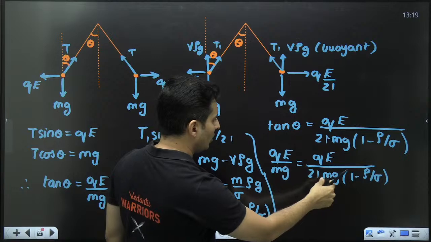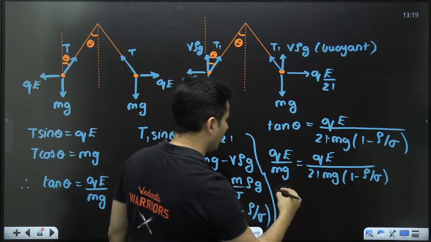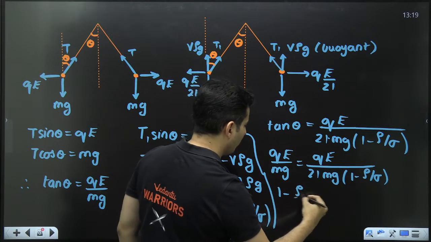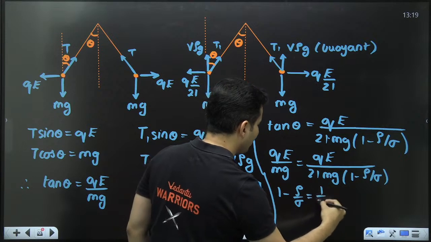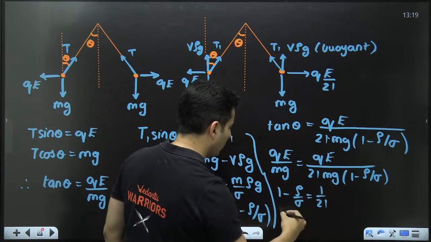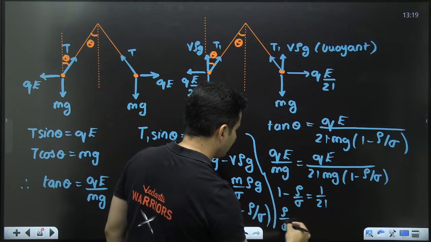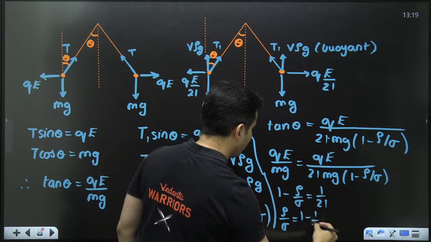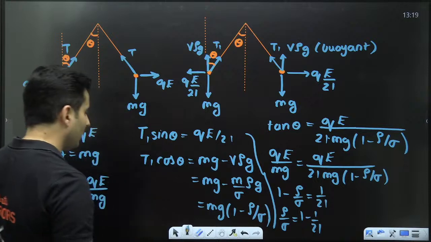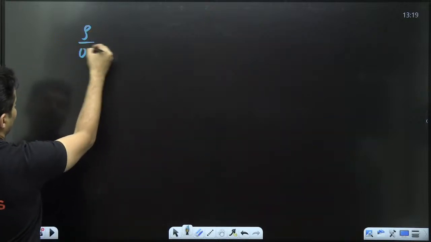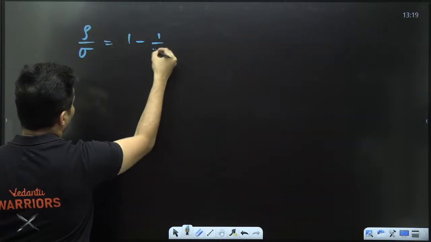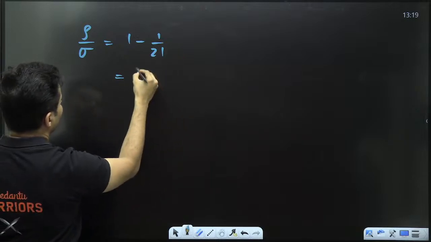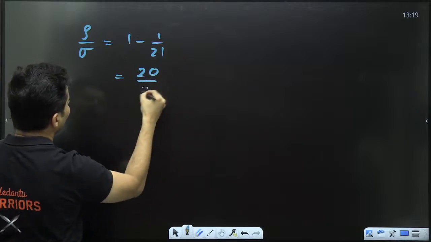Perfecto. So bring these on the top. So 1 minus rho by sigma is equal to 1 by 21. So rho by sigma is 1 minus 1 by 21. Going to the next slide. Rho by sigma is 1 minus 1 by 21. So it will be nothing but 21 minus 1, which is 20 by 21.